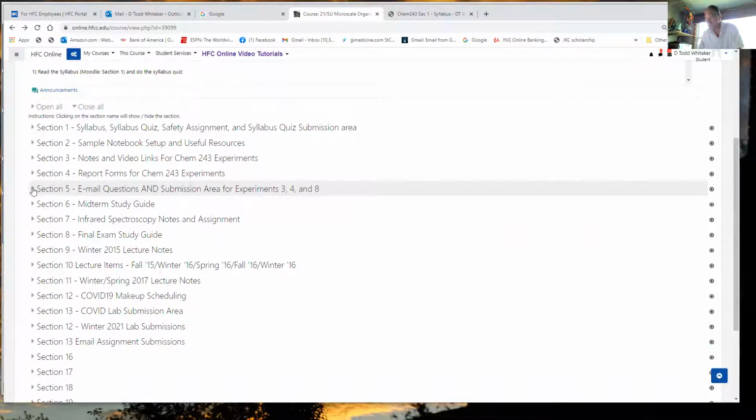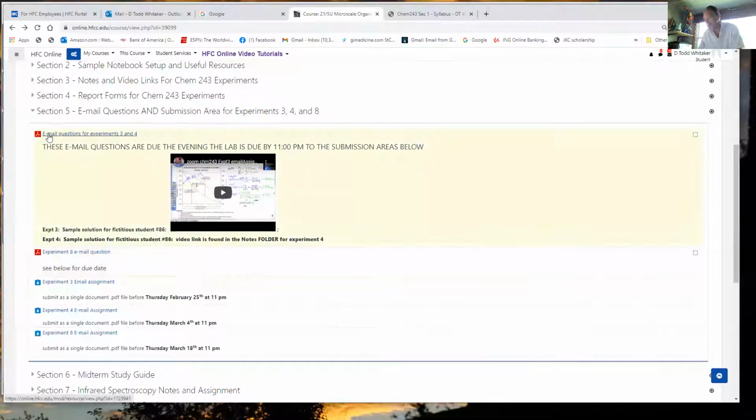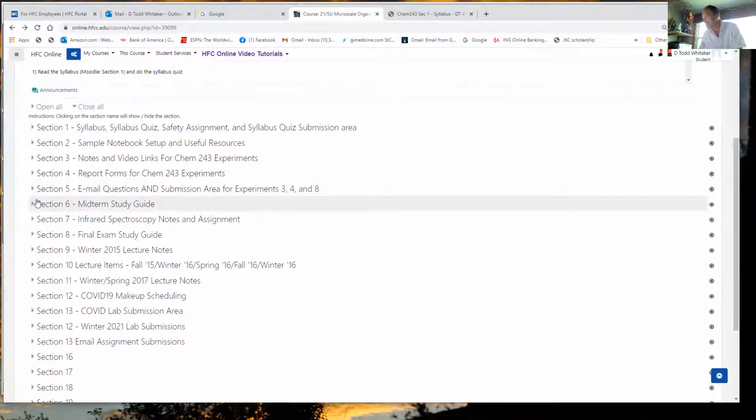Email questions, they're not even done by email anymore. There you go. Here are the email questions for experiments 3 and 4. You open it, look at it. You have a student number that you have to use. I gave it to you in class. Okay, there's a video for solving that one. So I'm going to leave it at that, because we have discussed almost everything that's in a full lab.